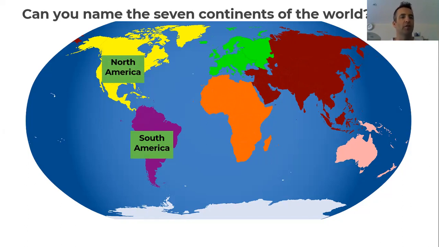Next step, I'd like you to find the continent of Asia. Can you find out where Asia is? Can you point to it, please? Well done if you managed to point here. It's the dark red continent on the right-hand side of the map.